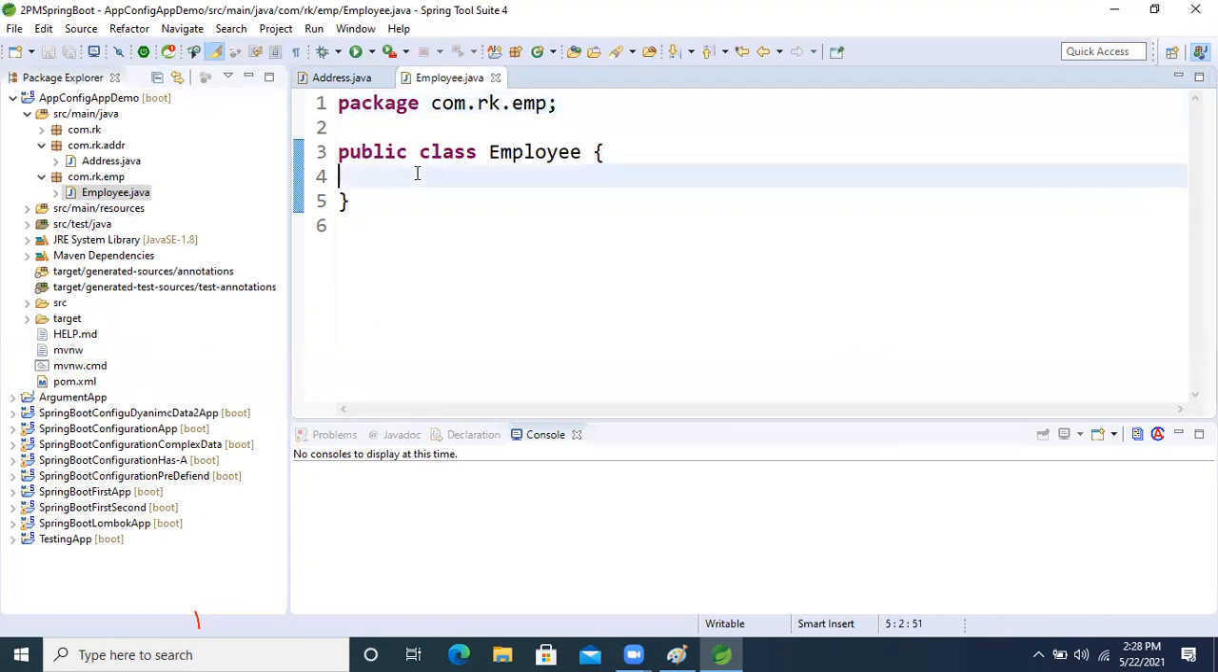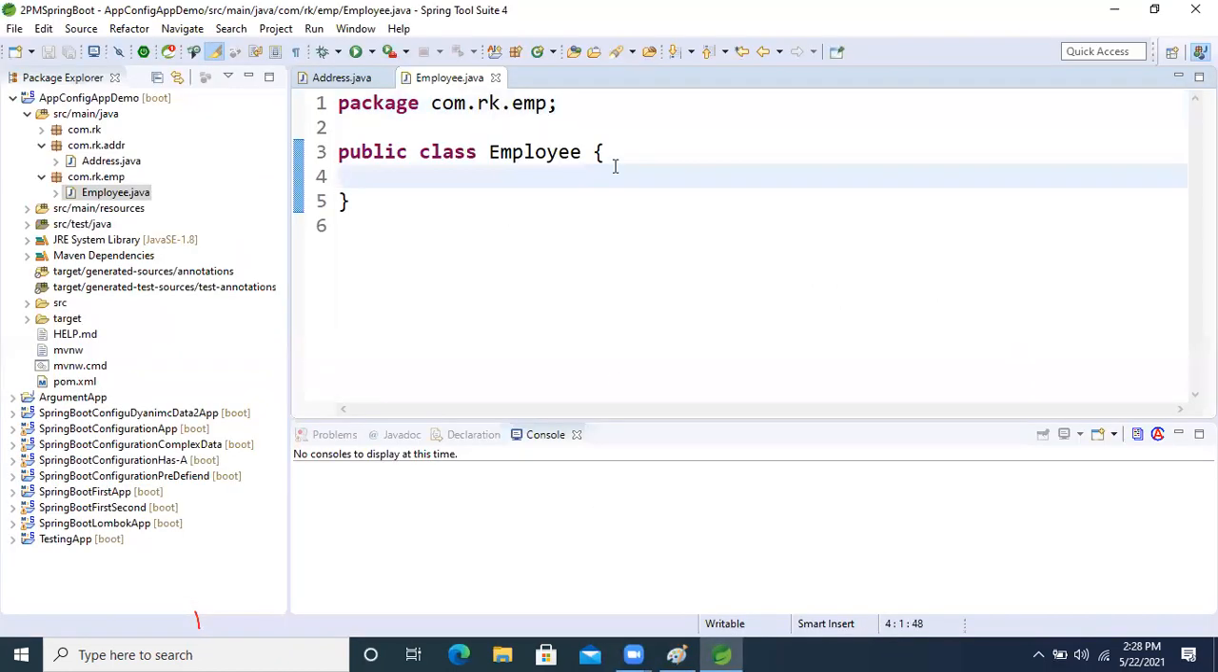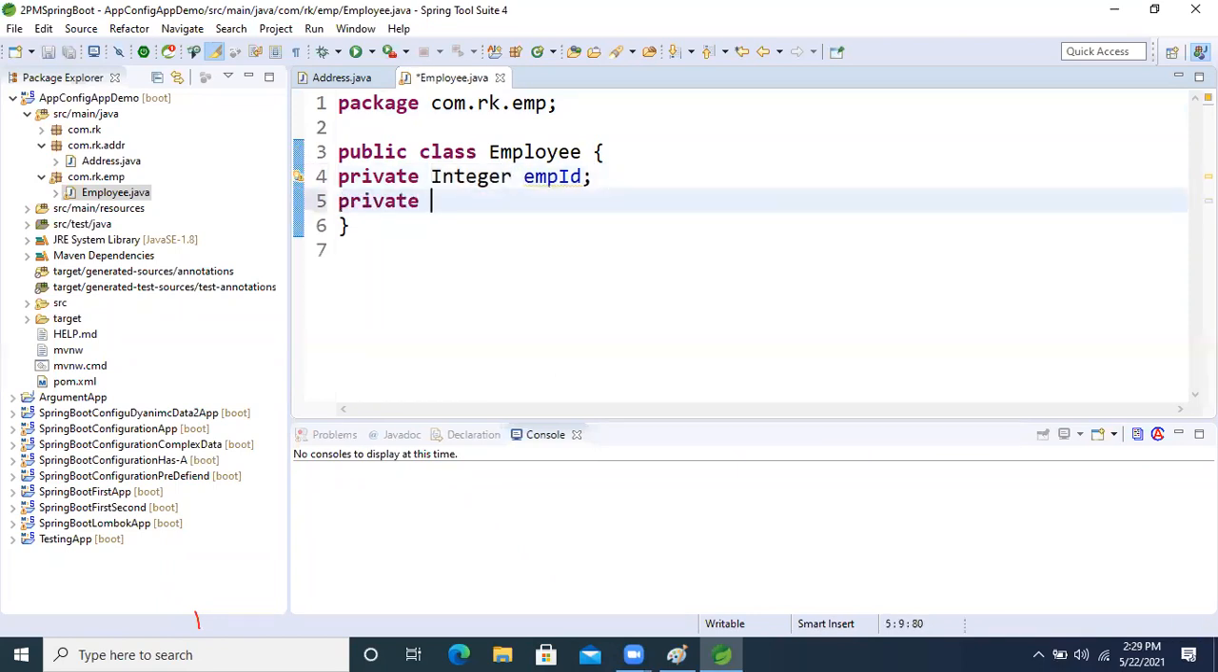Now, how many attributes are there? Emp id, emp name, address, right? So private Integer emp id. Another one is private String emp name.